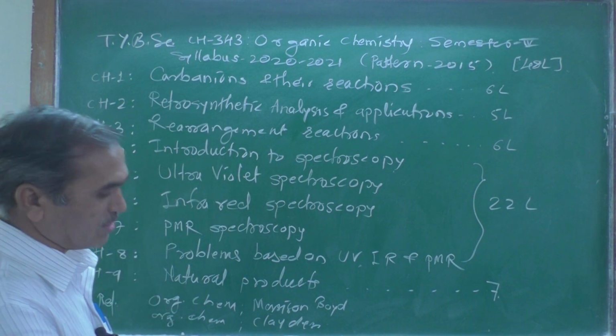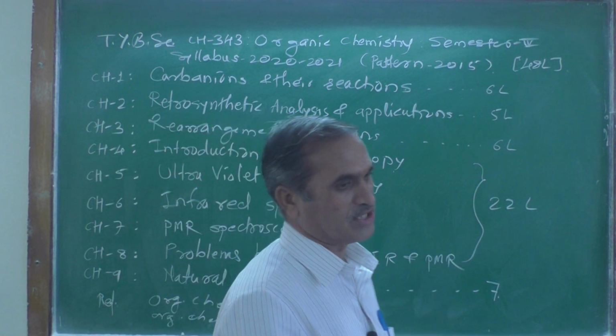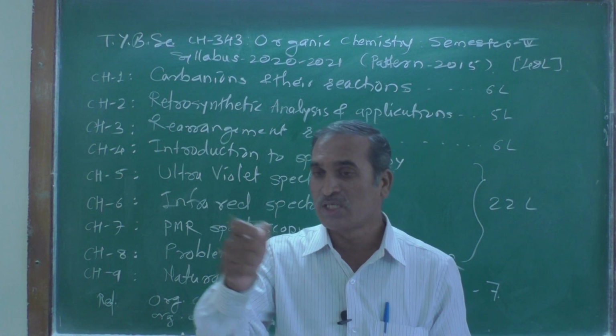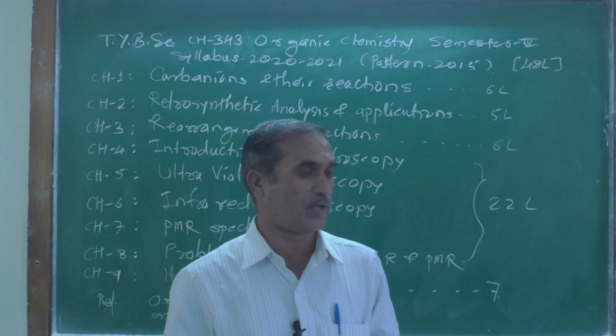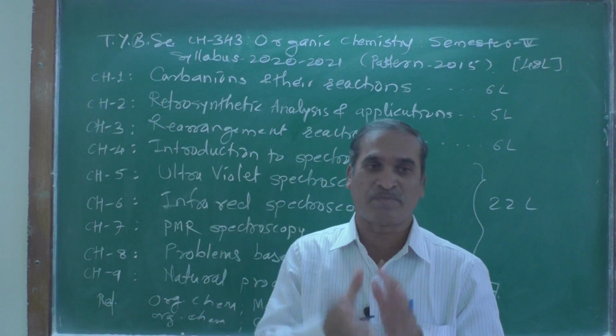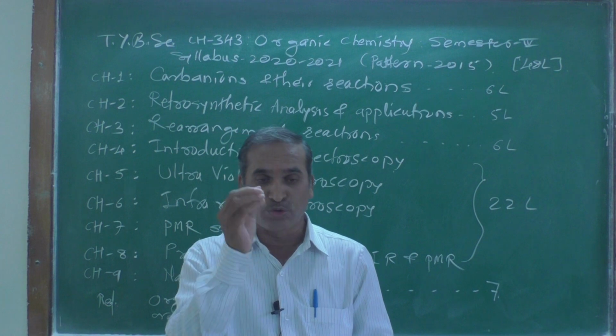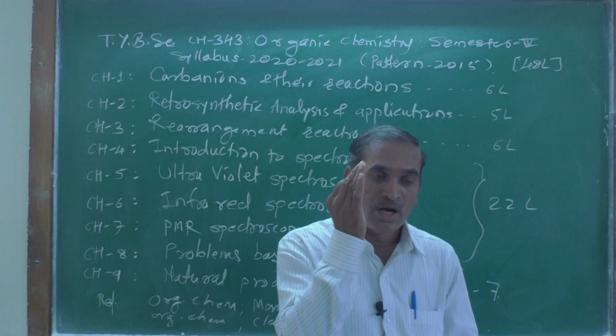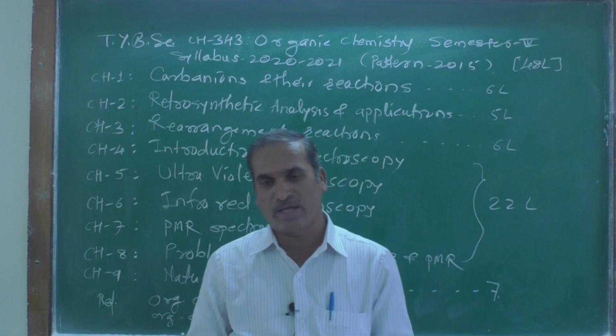Then ultraviolet spectroscopy. The main application of this spectroscopy is to determine the unknown structure of organic compounds.